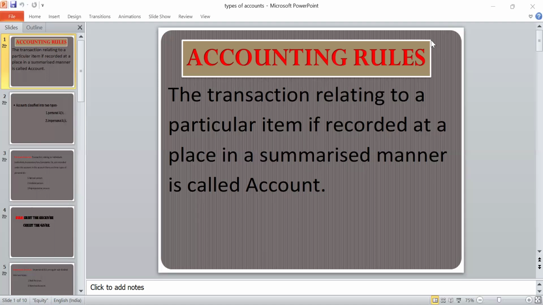And to calculate the result of operations. Result of operations means to calculate the financial position of a business, like asset position, liability position, and net profit and net loss of the business. And one of the most important objectives of accounting is to communicate the information to users.